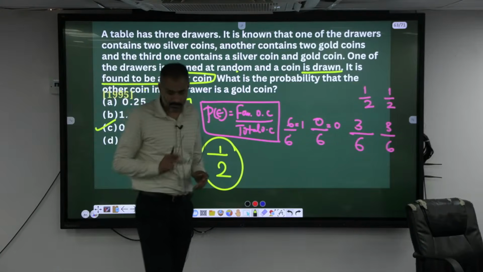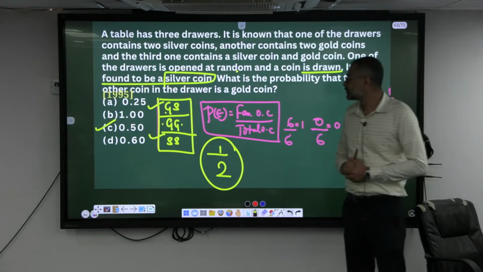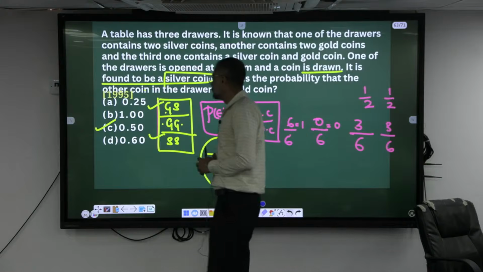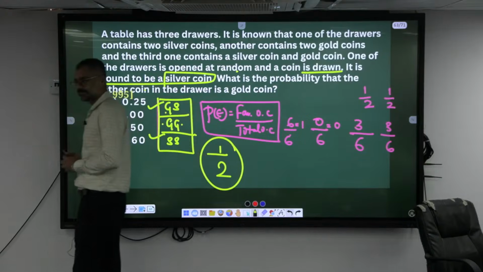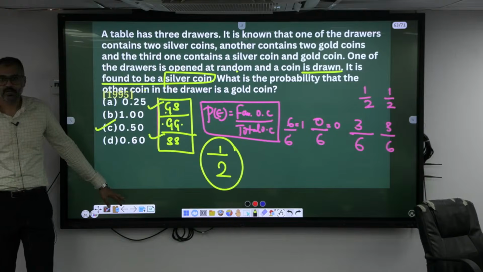This is called conditional probability. A very old question. Shall I move this? Understood, right? Conditional probability.